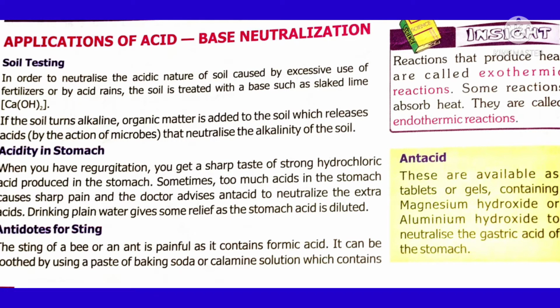In acidity, our stomach secretes hydrochloric acid. If over-secretion of hydrochloric acid causes pain, we have to take a base, that is magnesium hydroxide. And in case of an ant bite, what will happen? We get pain because of the formic acid secreted by the ant. So we have to neutralize that area by applying baking soda or calamine solution.